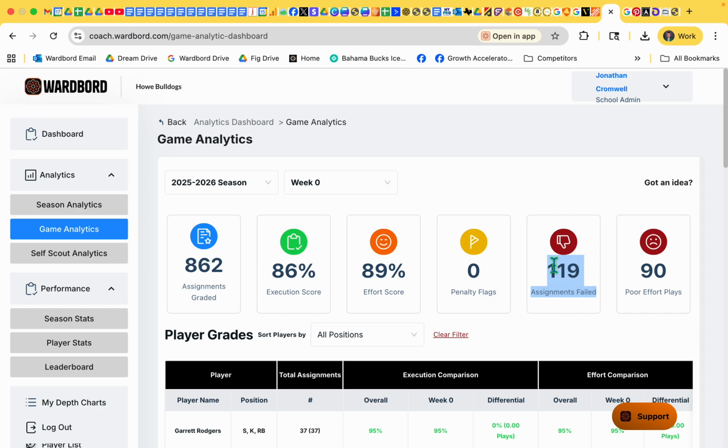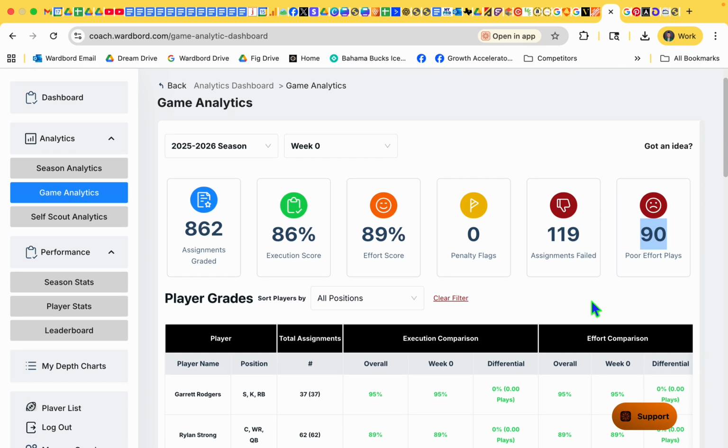But there's lots of coaching, lots of opportunities to coach up our players, and there were 90 efforts. So there were 90 plays where a player was dinged for effort, and this is the goal. This is what we want to move and improve with our players, like if we want to be 20 assignments better next week. This is pretty cool and pretty eye opening for your players to see and for you to talk about.